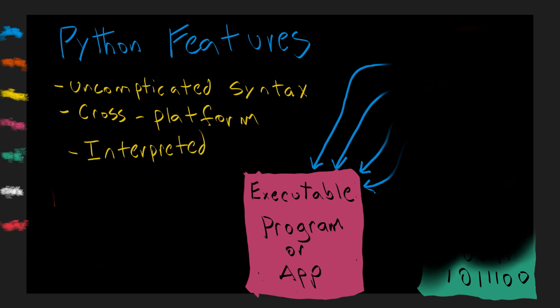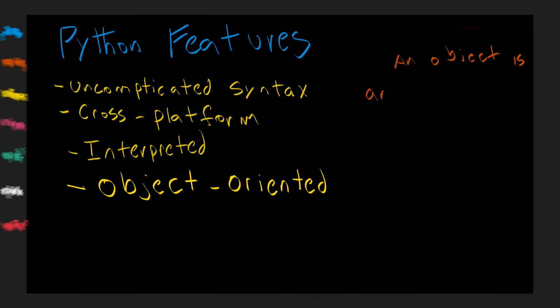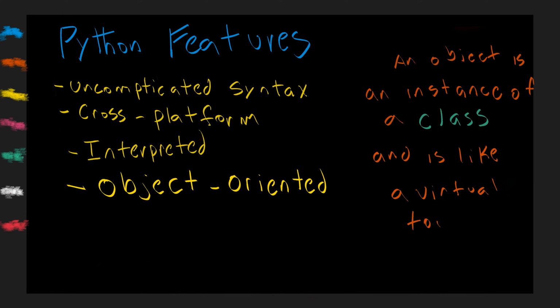Python is also an object-oriented programming language. In programming, an object is an instance of a class, a collection of data structures and functions working together as a unit. Think of objects as virtual toolsets and classes as the blueprints to make those tools. You'll learn more about classes, objects, data structures, and functions later in the class. For now, all you need to know is that object-oriented programming has certain advantages because it uses a collection of interacting objects to solve problems rather than a typical list of tasks.